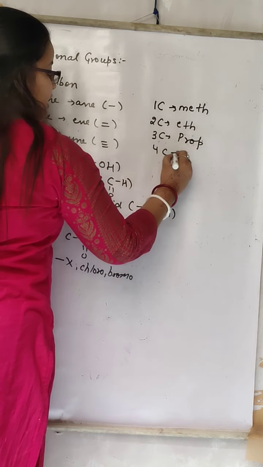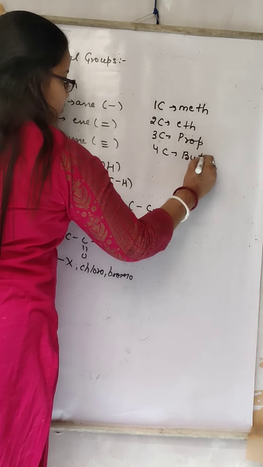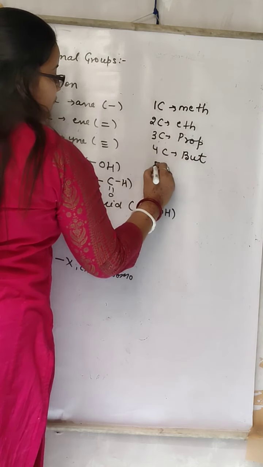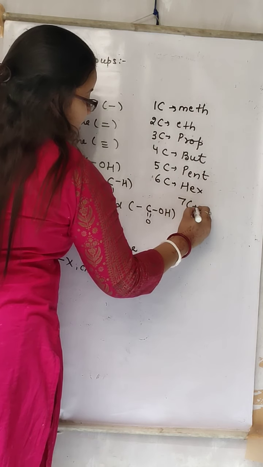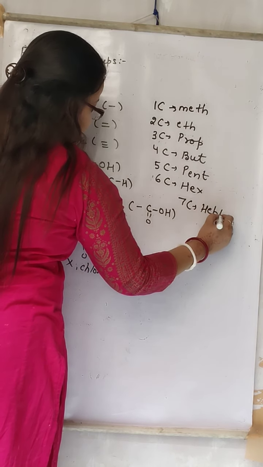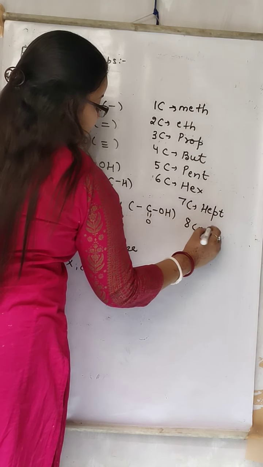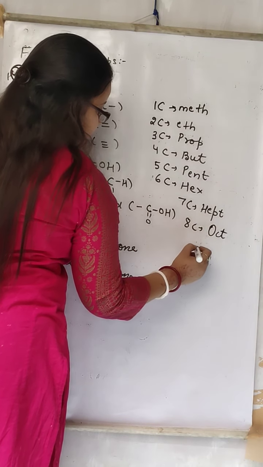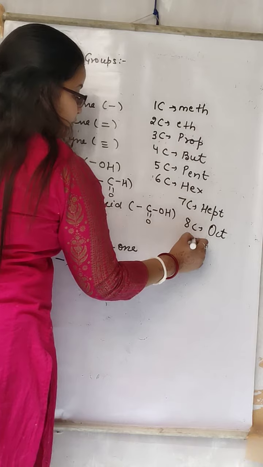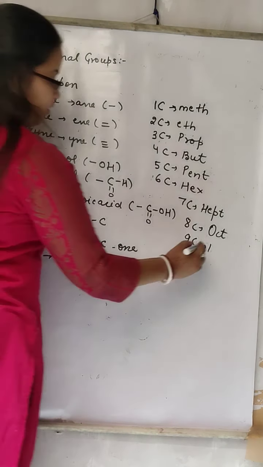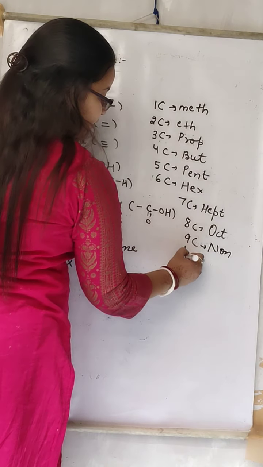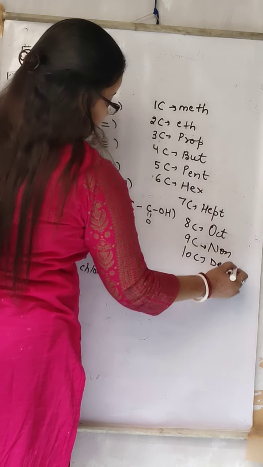If you have 4 carbon, then prefix will be but. 5 carbon, then prefix will be pent. 6 carbon, then prefix will be hex. 7 carbon, then prefix will be hept. 8 carbon, then prefix will be oct. 9 carbon, then prefix will be non. If 10 carbon is there, then prefix will be dec.